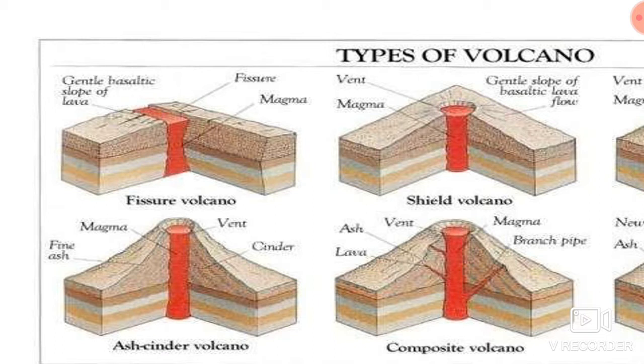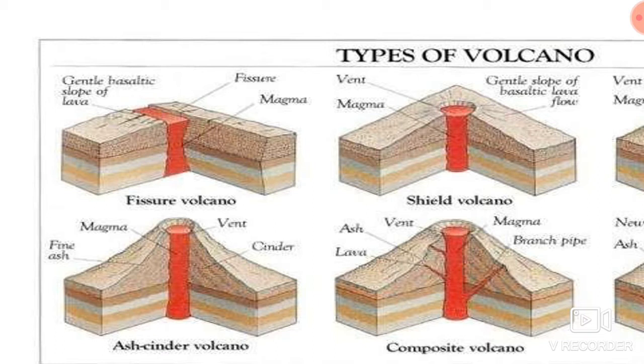The slope of the fissure volcano is very gentle, and fluid lava pours out from this fissure continuously and leads to the formation of ridges, or you can say the hot spots.